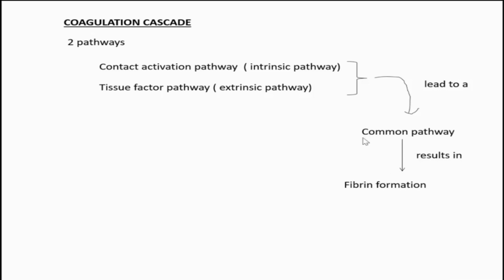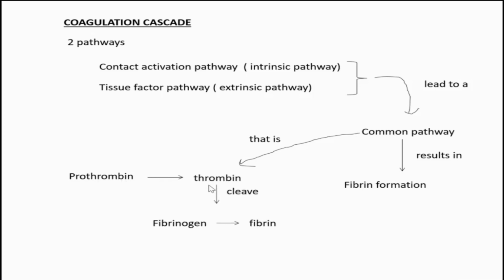Then we need to understand what that common pathway is. Common pathway means the process of conversion of prothrombin to thrombin. Prothrombin is the inactive form of thrombin. Thrombin is already present in our body, but in an inactive form, called prothrombin. In the final common pathway, that prothrombin gets converted to thrombin. For what is it converted to thrombin? There is one purpose. That thrombin cleaves fibrinogen.